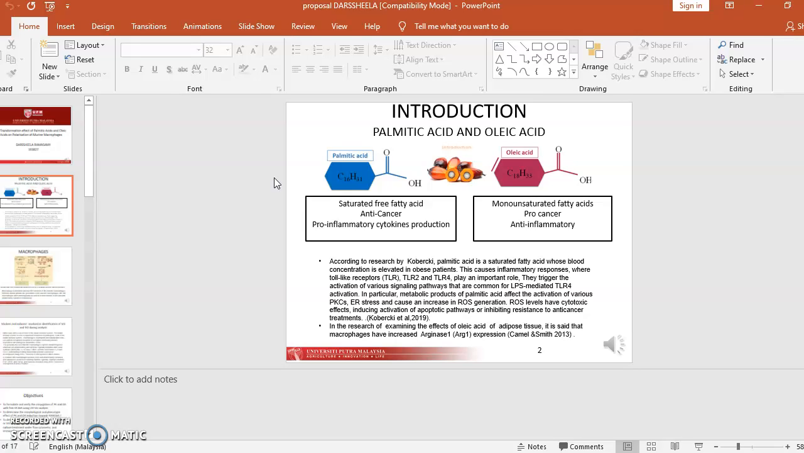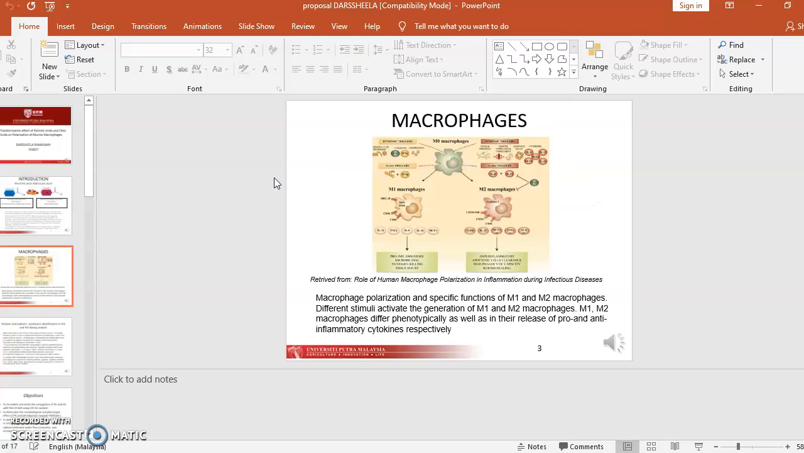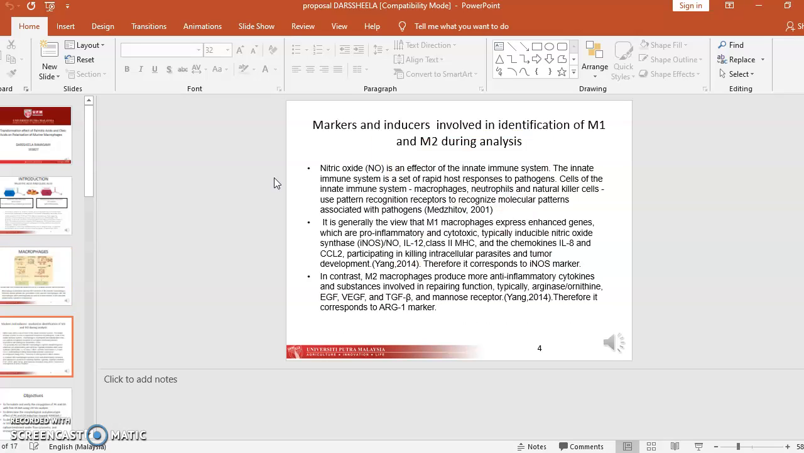Besides, in research examining the effects of oleic acid on adipose tissue, it is said that macrophages have increased arginase 1 expression. Apart from what fatty acids can create as a stimulus in our body, macrophages are the ones that respond to it. Macrophages polarize into different subsets and they possess specific functions. Different stimuli activate the generation of M1 and M2 macrophages. M1 and M2 macrophages differ phenotypically as well as in their release of pro- and anti-inflammatory cytokines respectively.